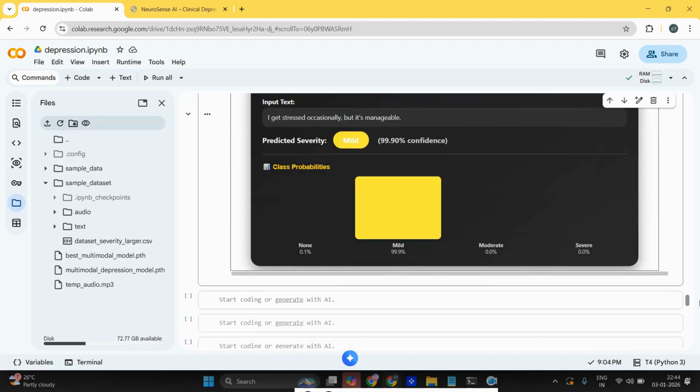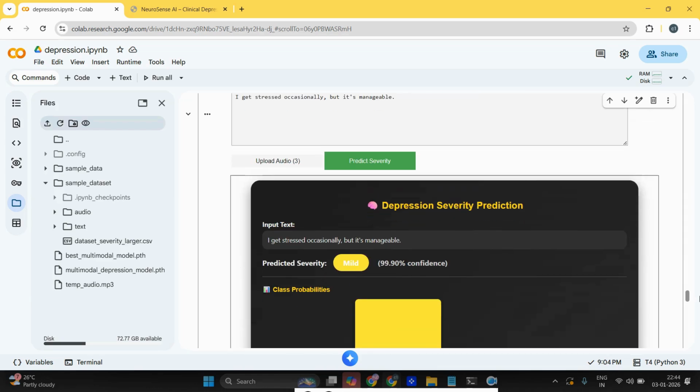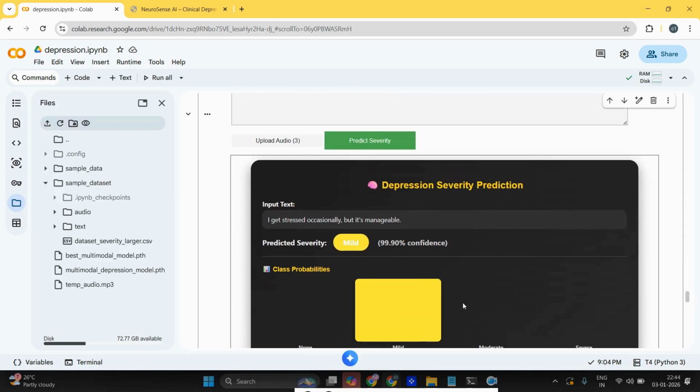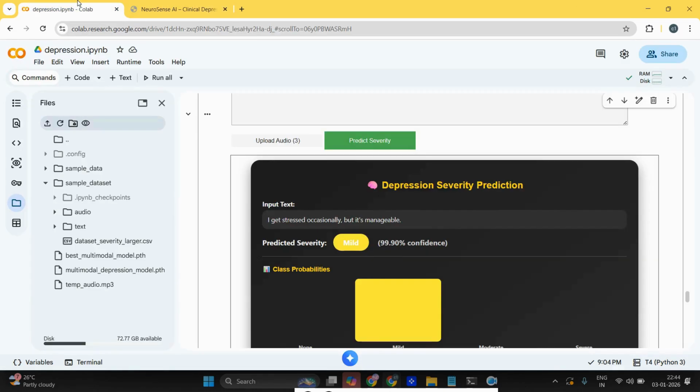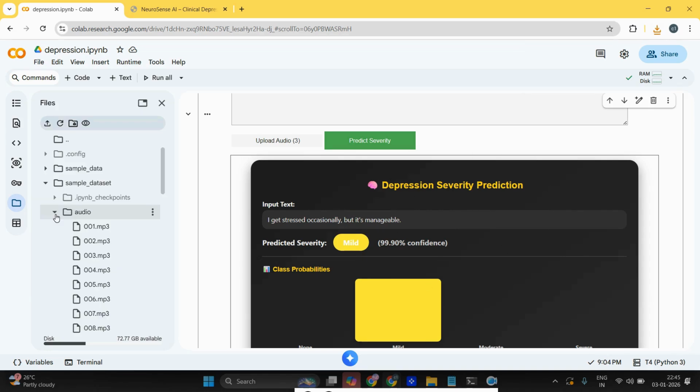Hi everyone, today I'm going to show you a very interesting project, multimodal AI for depression detection and severity analysis. In this project we use both audio and text data for the severity analysis of depression. We are using the BERT model for text analysis and MFCC for audio analysis. By combining these two, we can analyze the severity level: whether the person is normal, mild, moderate or severe.